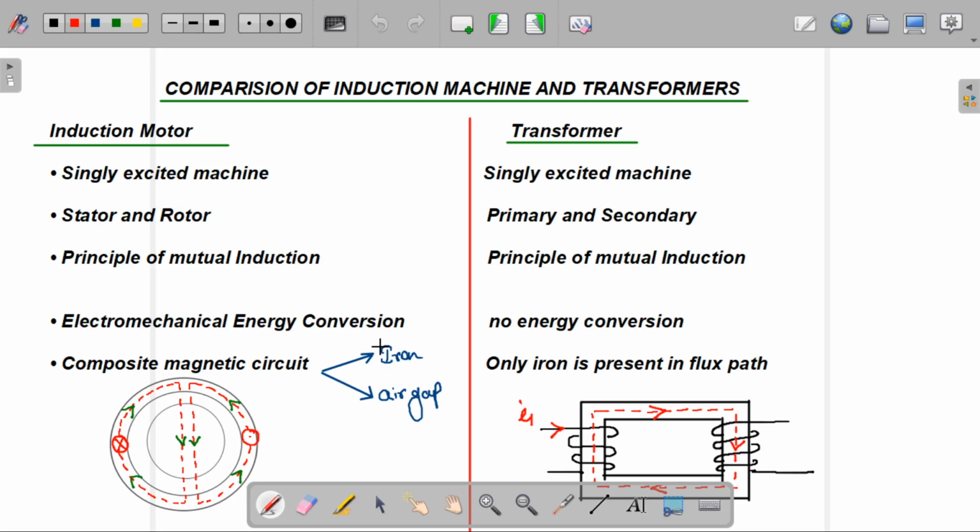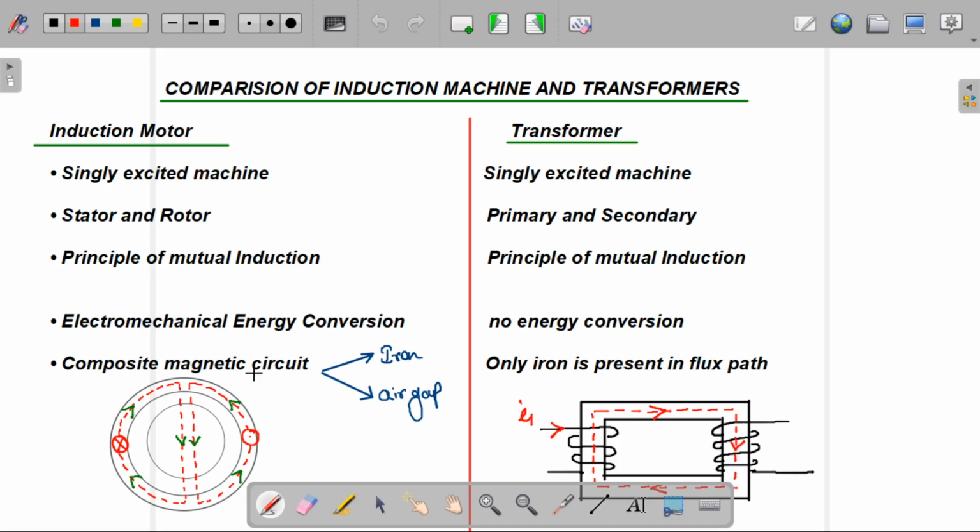When we apply the right hand palm rule, when we move the four fingers in the direction of the current, the thumb indicates the magnetic lines of force. If dot, then magnetic lines of force come out of the machine. If cross, then magnetic lines of force come into the machine.